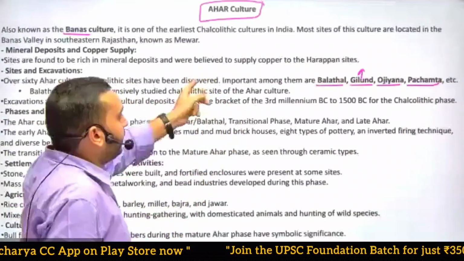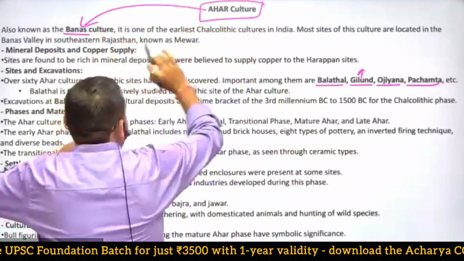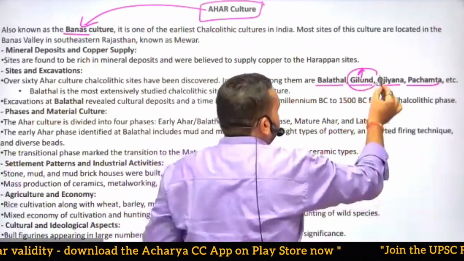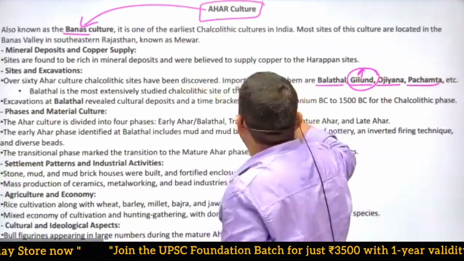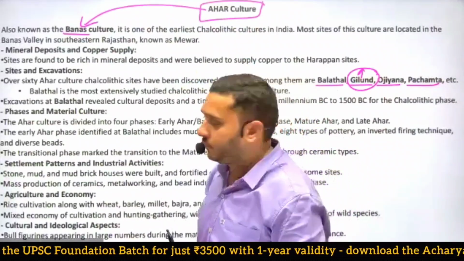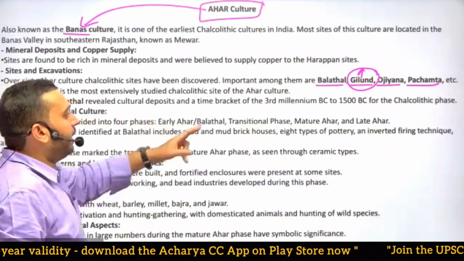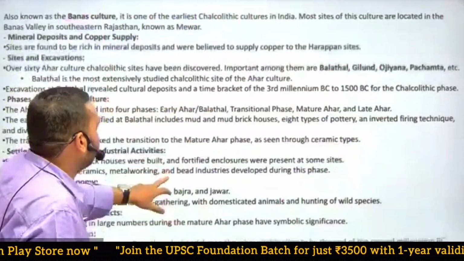So what is important? Three things. Number one, Ahar culture is also known as Banas culture. Banas is a river in southeastern Rajasthan. Second, Gilund is an important place of this culture. And third, it is believed that they supplied copper to the Harappan sites. Okay, good. Next, Ahar culture is divided into four phases: early Ahar, transitional phase, mature, and late Ahar. Early Ahar phase identified.